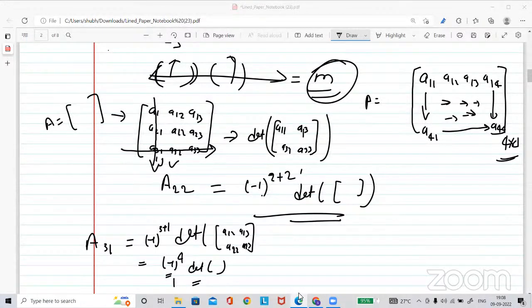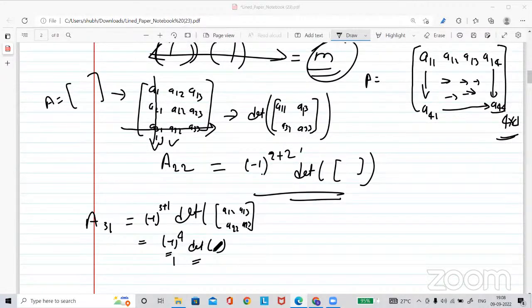Vidyavrat is asking, is cofactor equal to the sum of the minors? No. Cofactor is exactly what I just gave here. It is not exactly equal to the sum of minors. Okay. So yes, Sneha.